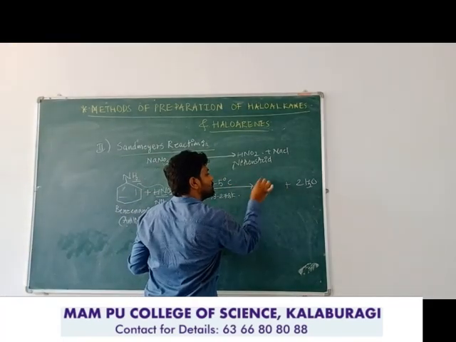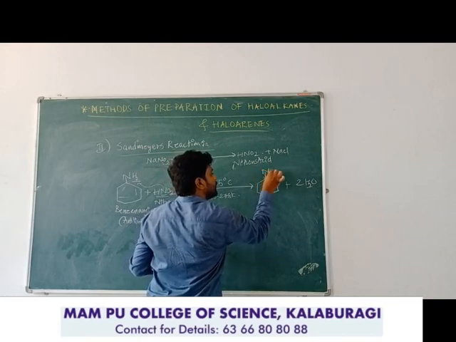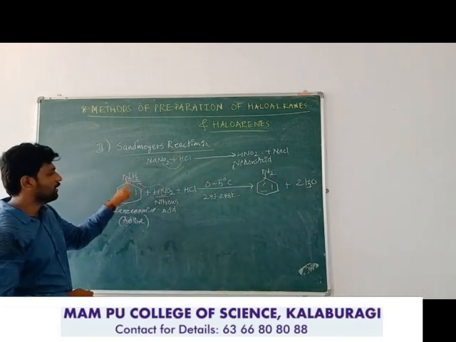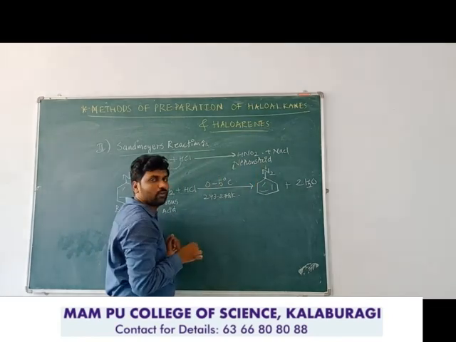And the main product is benzene containing 2 nitrogen atoms as N2. It will utilize all the electrons for the formation of bonds.